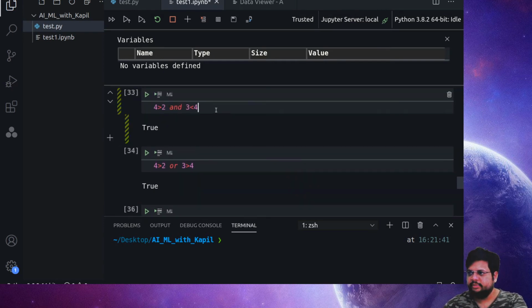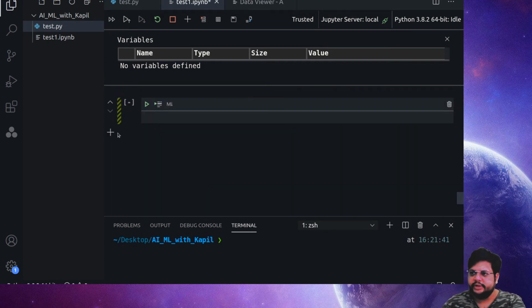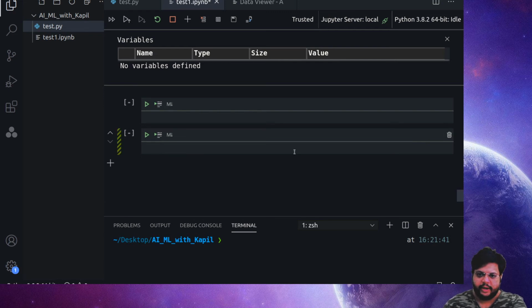At the same time, for the AND function you can use this symbol, I'm just putting a string 10, and similarly for the OR part you can use this bar symbol for these types of functionalities. Okay, now we'll discuss how we use the if statement and everything.